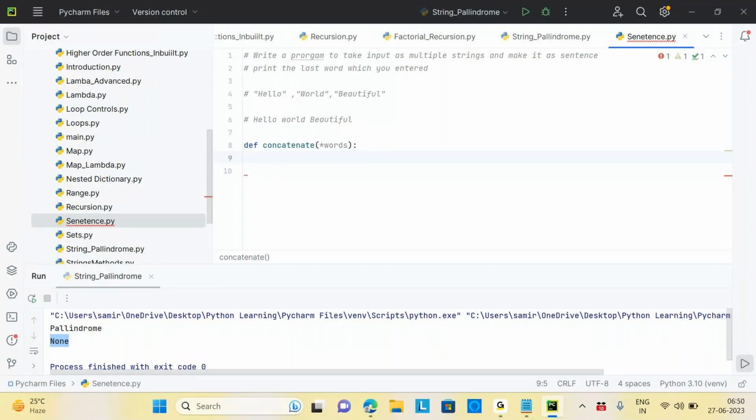Not exactly the syntax I wrote. The principle is the user will input the sentence, and I'll store it, each word. The user will not enter the sentence, the user will enter the strings only. Those words will be stored in an empty list, and I'll print the n minus one index value, which is the last word of the list.